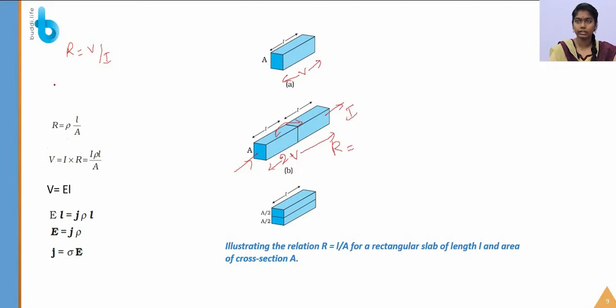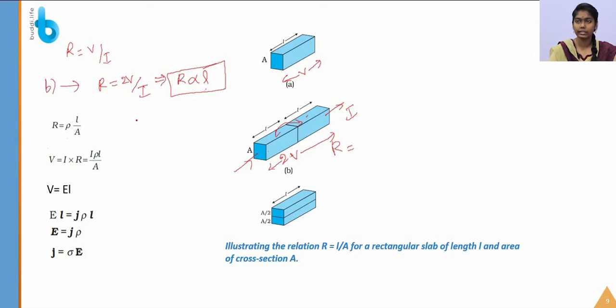So in figure B, we have R is equal to 2V by I. So that implies that when I double the length, the resistance is also doubled, so that R is directly proportional to L.